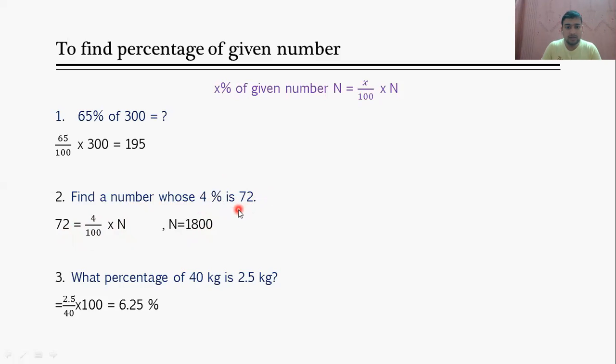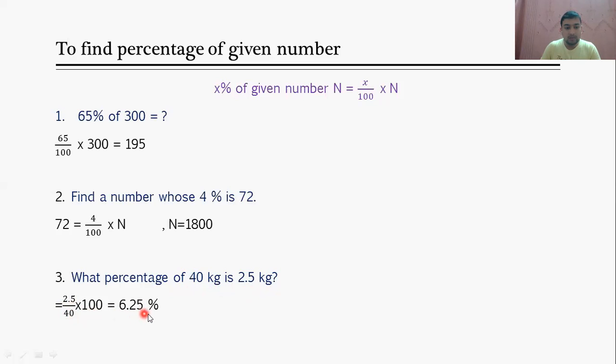Now, third, what percentage of 40 kg is 2.5 kg? In this we have to find out x. How will you calculate? 2.5 divided by 40 into 100. So it will be 6.25 percentage.